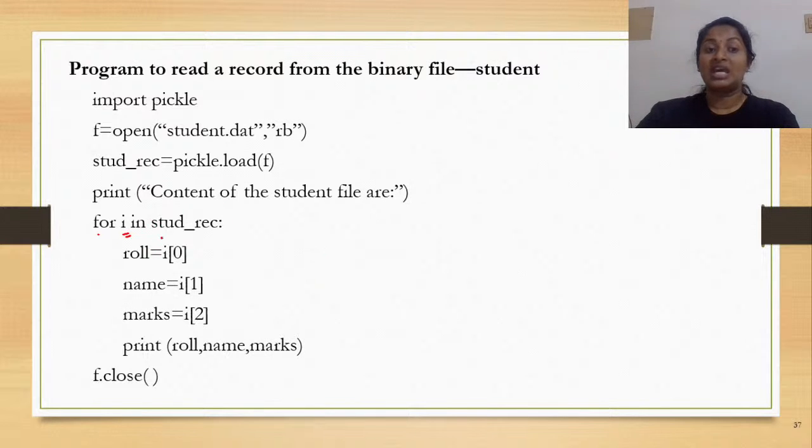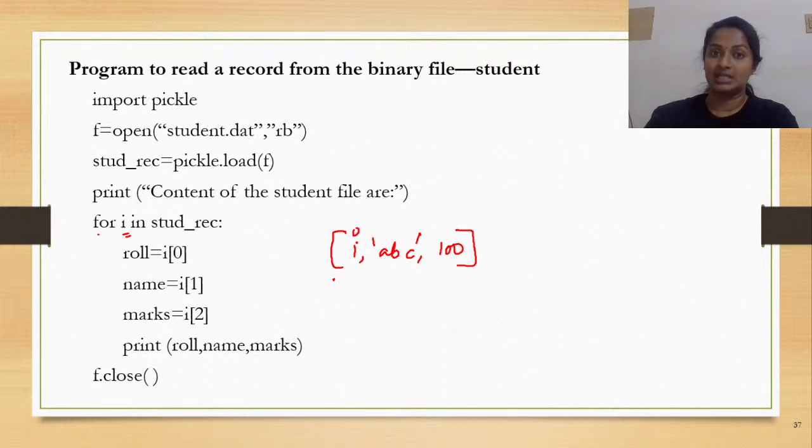So in the student record, now imagine that this is your first student record I have written. Now in this particular list, this is the forward indexing. This is your 0 index followed by index 1 and then 2. So at the 0th index, what would be there? You would have the roll number, isn't it?